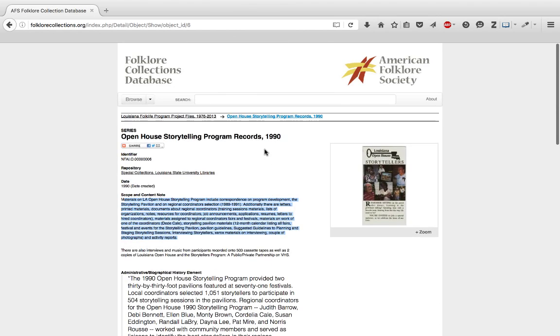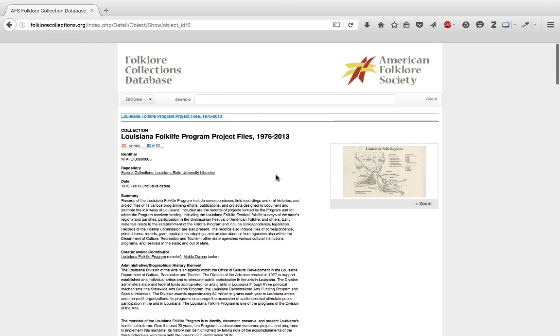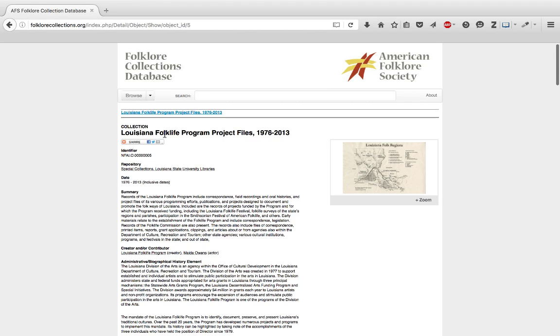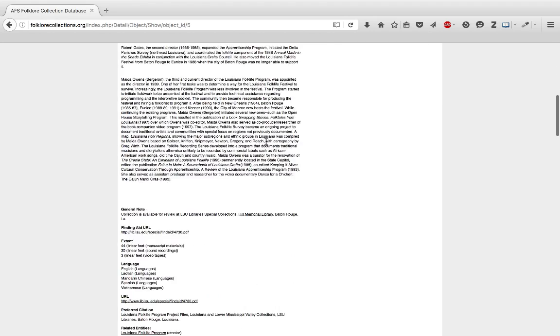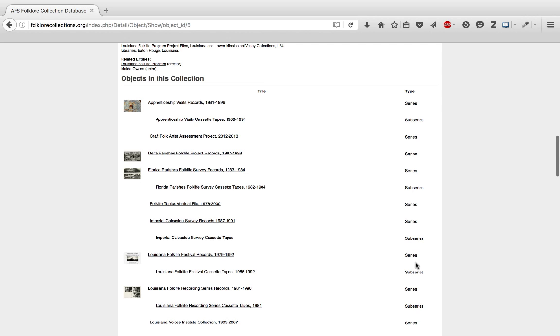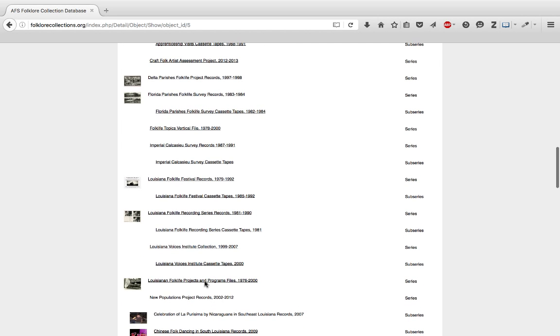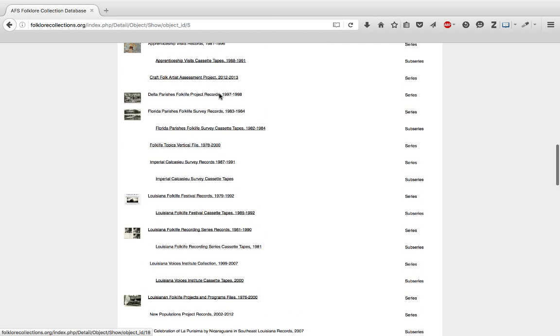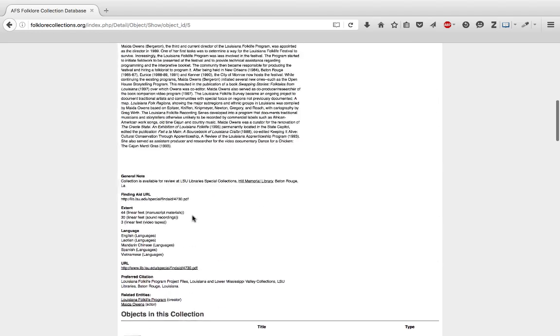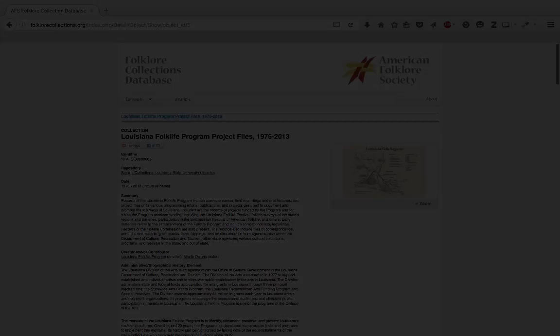If you wanted to check out the collection it's a part of to see what else is in that collection, you could navigate up here and click. And this is the collection level record. This is the record for everything that's part of the Louisiana Folklife Program Project Files, including all of the series, sub-series, items. And from this record, you could click through to anything else that's part of the collection. So that's one way to access the content.